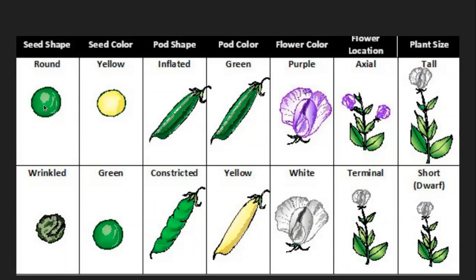Then he tried a round seed plant with a wrinkled seed plant. Both possible. Same he did here also: yellow seed color with yellow seed color, and yellow seed color with green seed color, and so on for each of these characters. And then he concluded certain hypotheses or results, and that is what is currently known as Mendel's law.